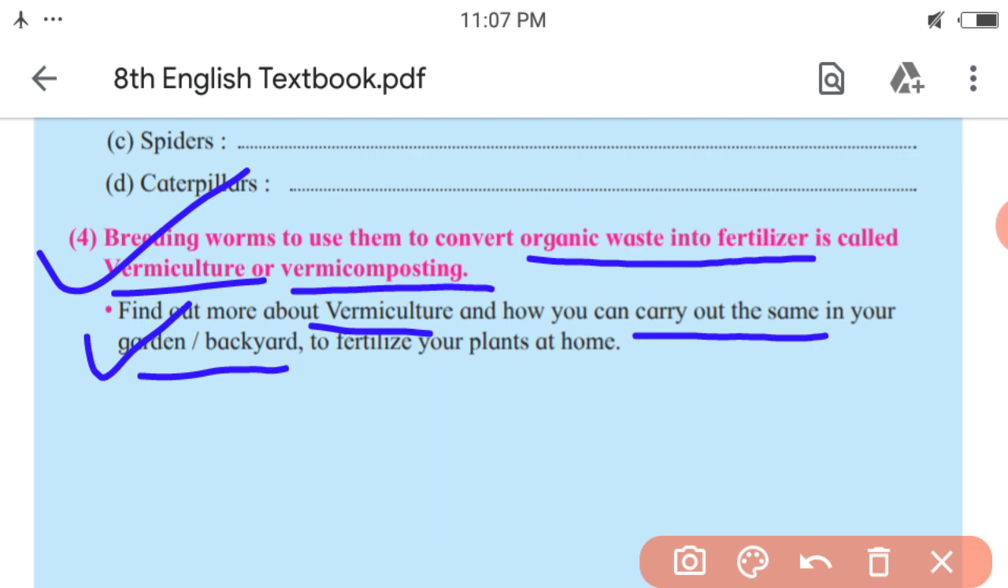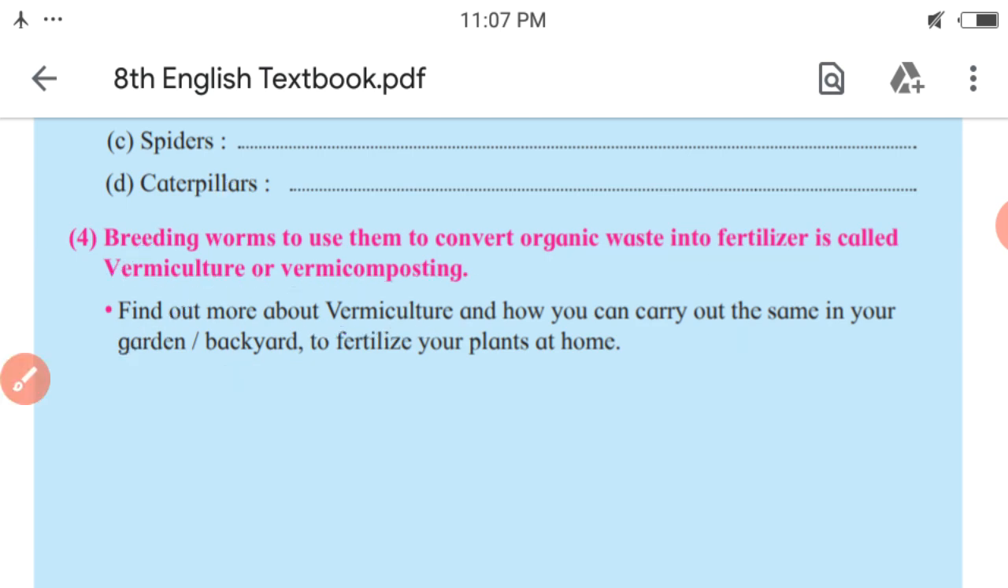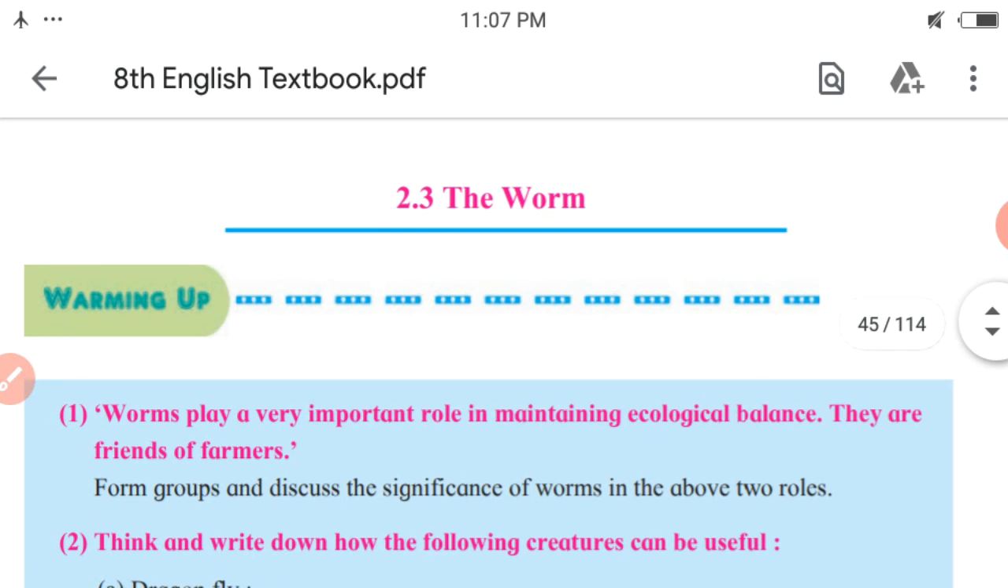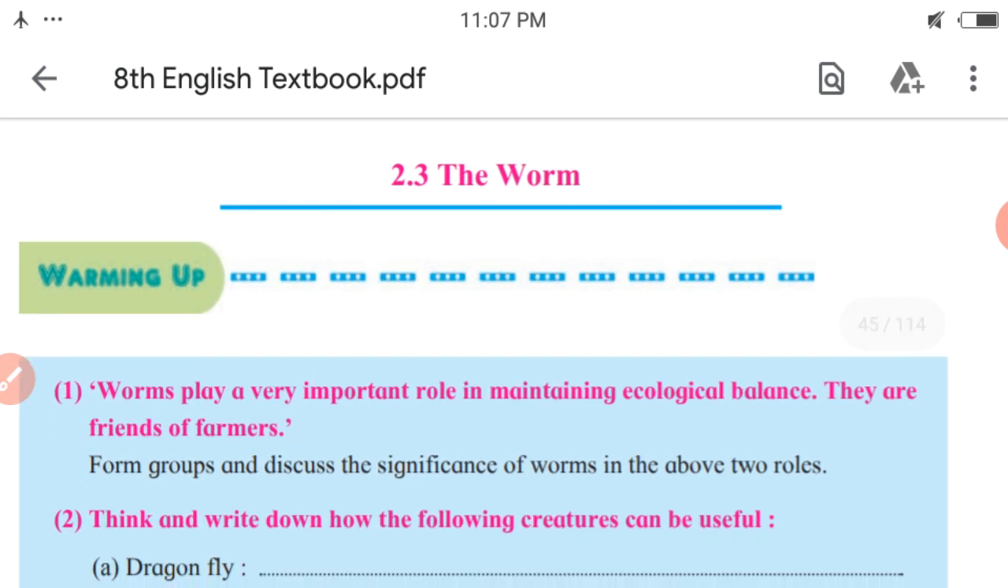So this is all about the activities given in warming up of the poem The Worm. Through the next video, we will learn the poem with its explanation or its summary.